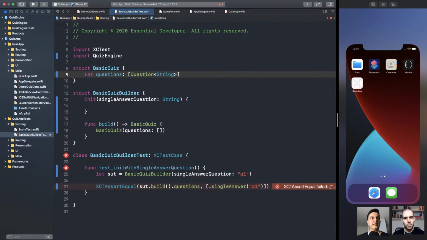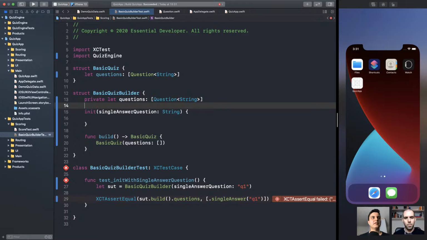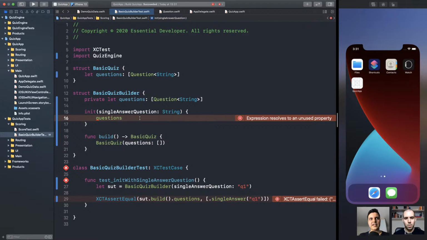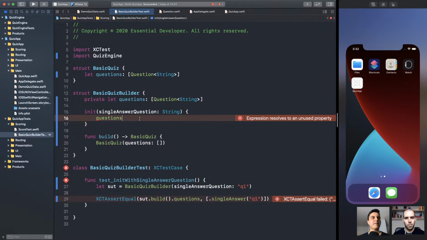Fantastic. So again, the builder will collect this data, but privately. So we can build the quiz. It's going to enforce the invariants, collecting the data one by one, question by question. And when you call build, you will build the basic quiz with the questions that are always in the right state.